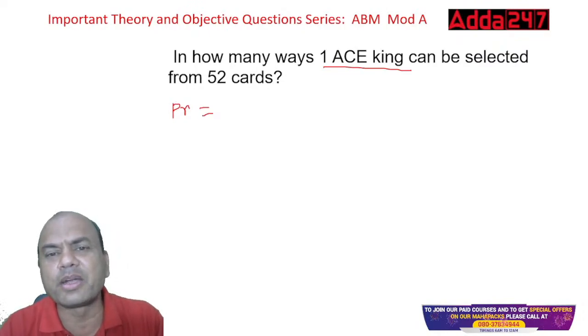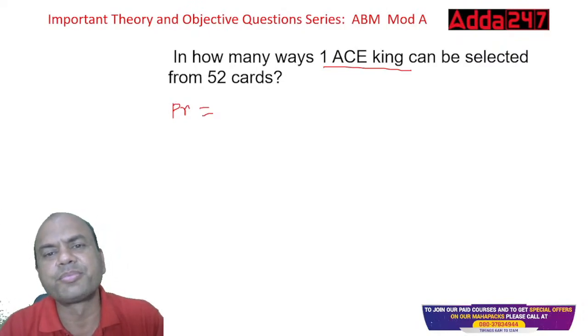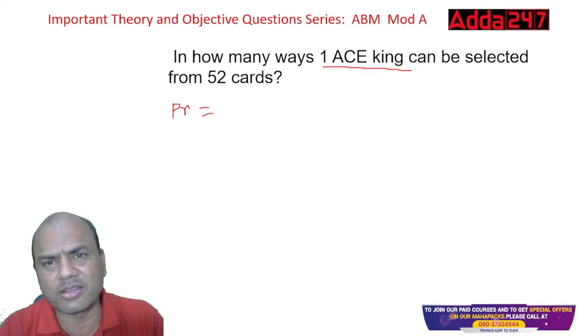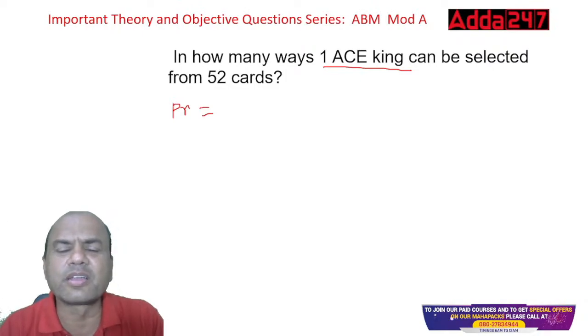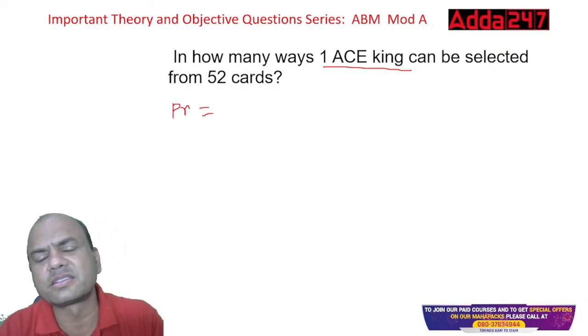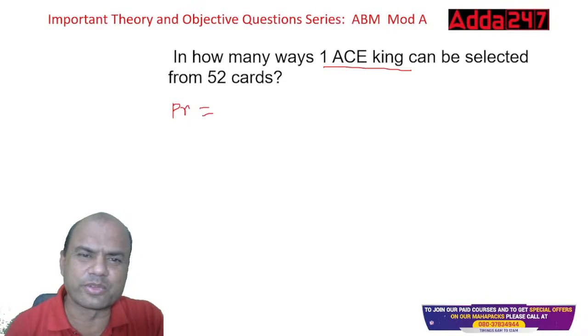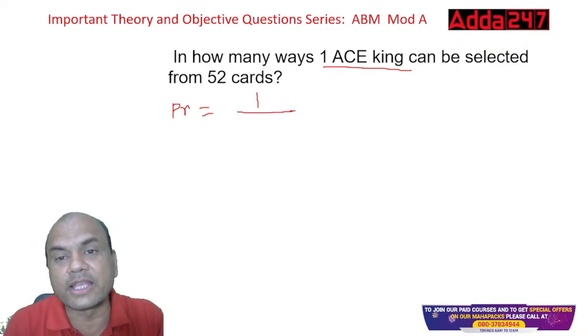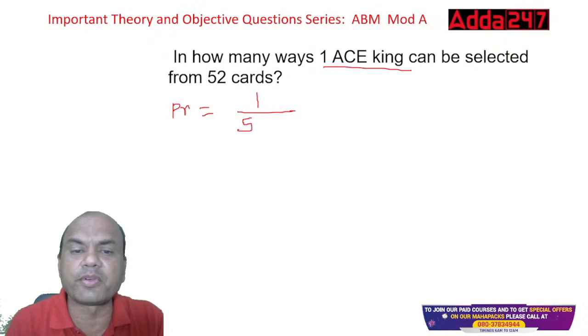Those are the 4 suits. So how many ace kings are there? Kings are 4, but the ace king is only 1. And the total number of cards is 52. So 1 by 52, that is your answer.